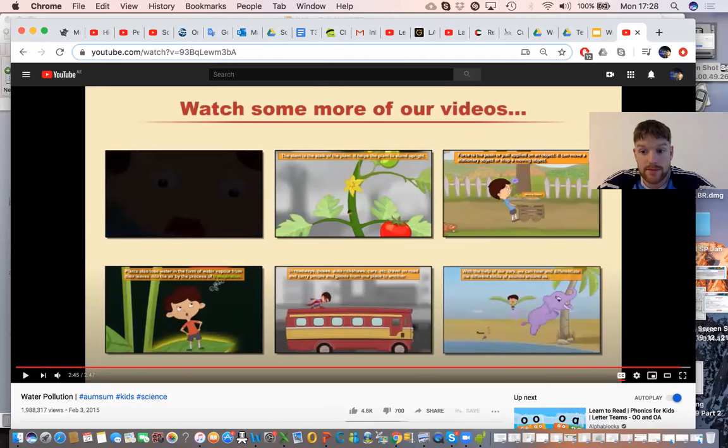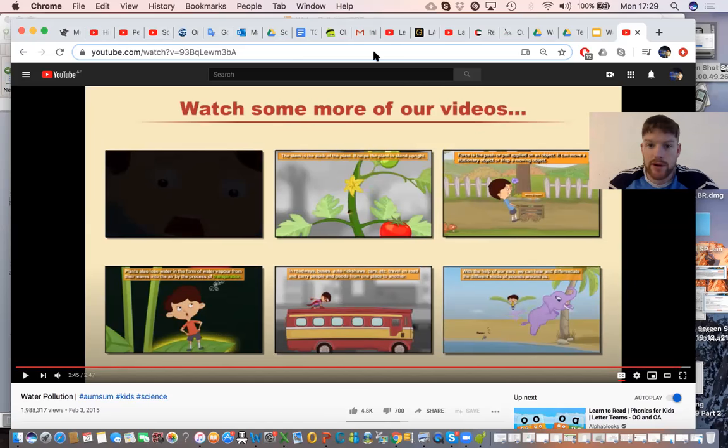So what can we do then to help? We can not do any of our domestic activities in water. So none of your bathing or washing clothes or things like that. Don't dump household waste into the water, okay? And for industrial waste, we need to treat it beforehand. So we can't just dump it in straight away. It needs to be sent to a water processing plant or a water treatment plant where the harmful pollutants, the pollution can be treated and made safe to put into the water, okay?